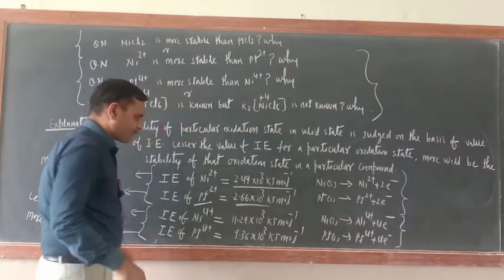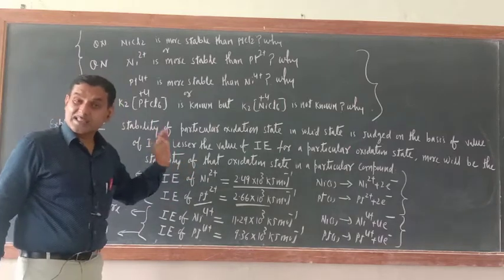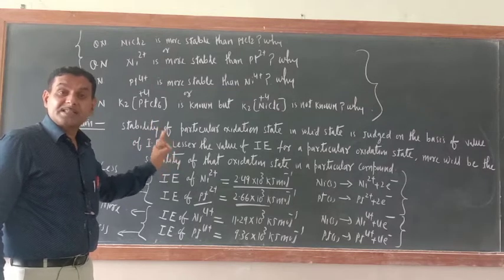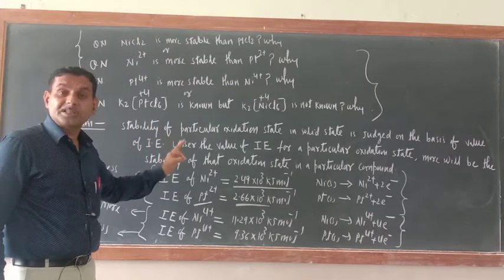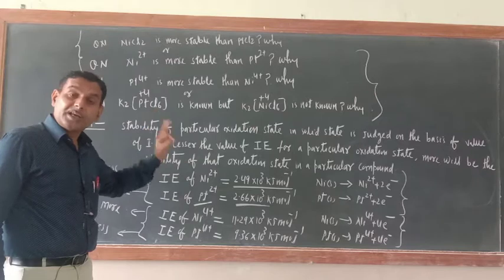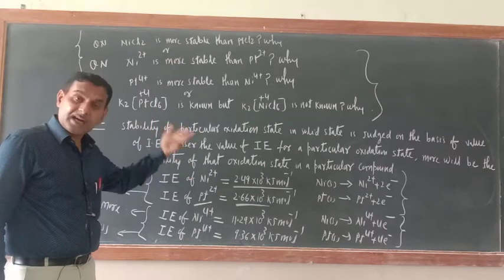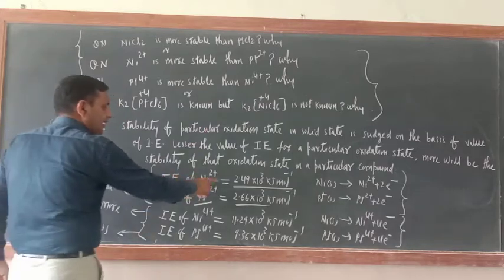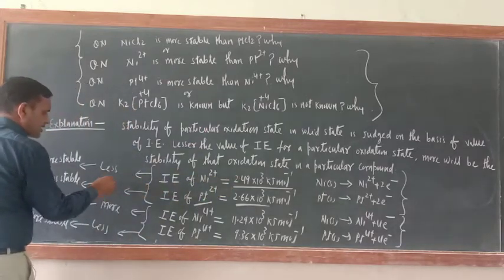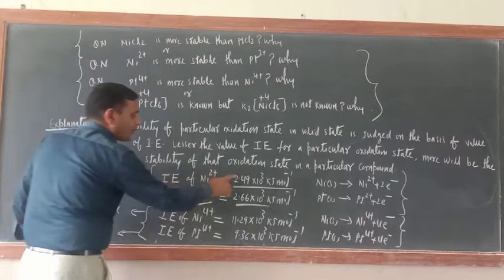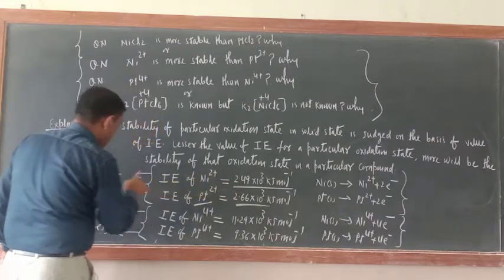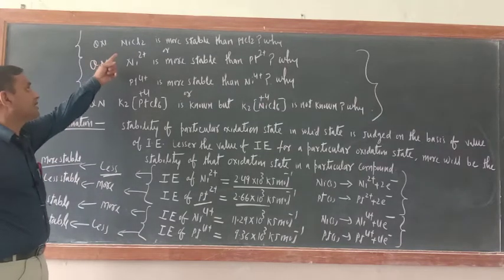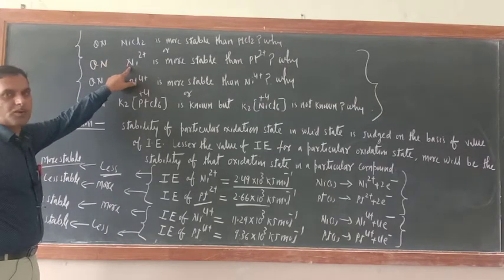Which is less? What is the criteria? Lesser the value of ionization enthalpy, greater will be the stability of that particular oxidation state, not only alone but in their compound also. So just see, the nickel 2+ oxidation state ionization enthalpy is less, hence this is more stable. So you have got the answer now. Why is nickel 2+ more stable?